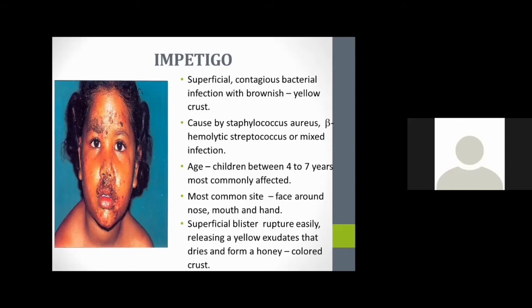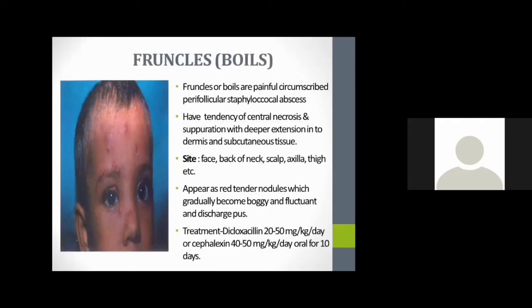Mainly in the 2 to 5 years age range, we can see impetigo, and involvement of all three doshas can be seen in these conditions. Furuncles or boils are painful circumscribed perifollicular staphylococcal abscesses, mainly over the face, back of neck, scalp, axilla, and thigh. These are the main sites of these conditions.